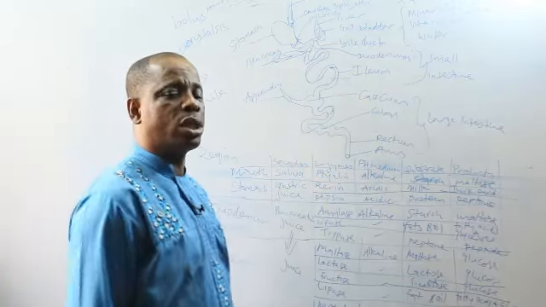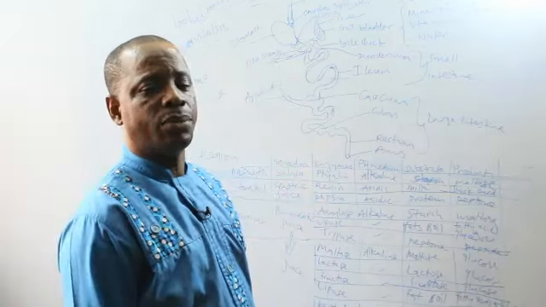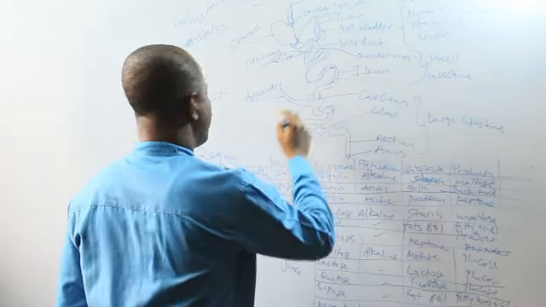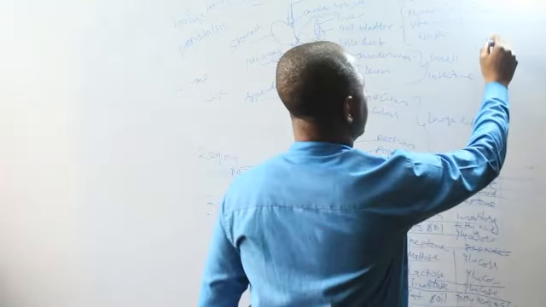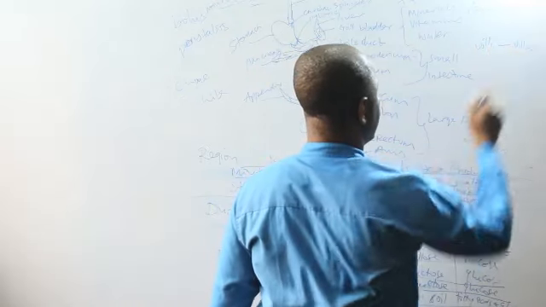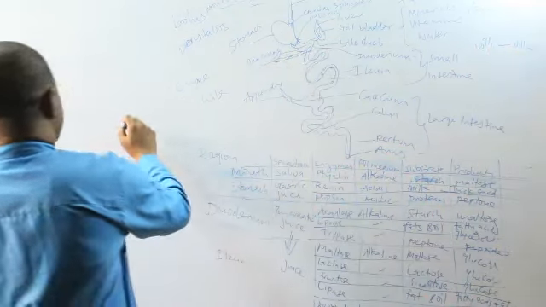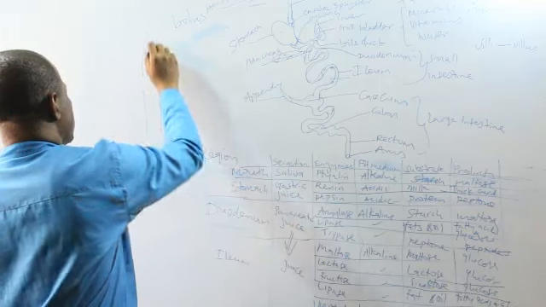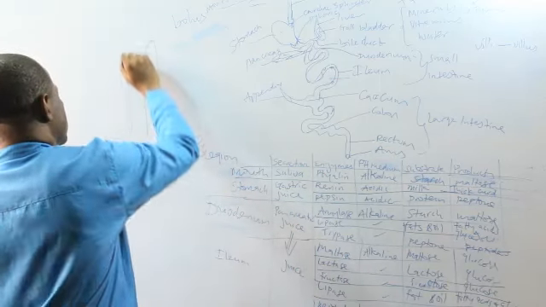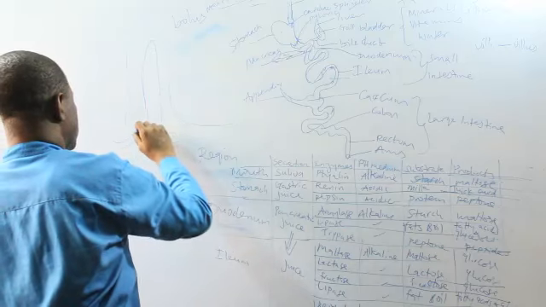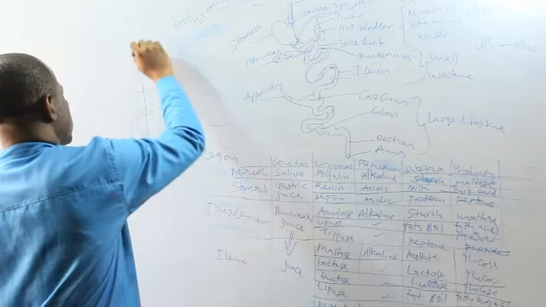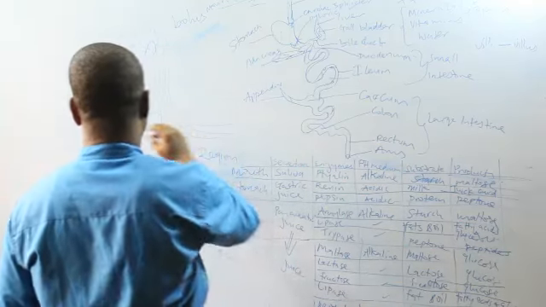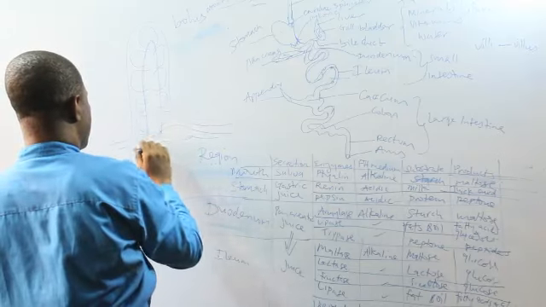I've mentioned that absorption is the process by which digested food substances are absorbed into the bloodstream through the villi. The wall of the intestine has finger-like projections called villi, but singular, it is villus. The villi have this shape. Then it has blood vessels, and a lacteal.